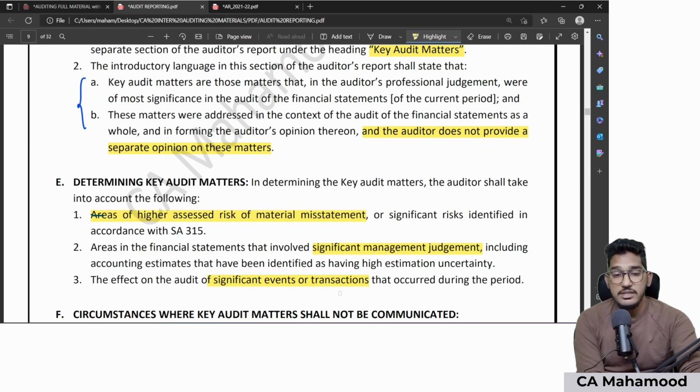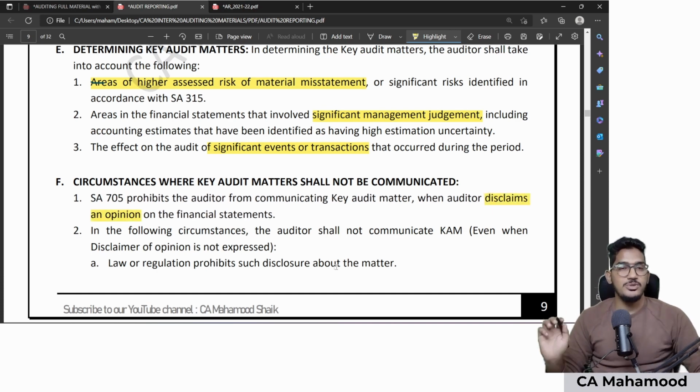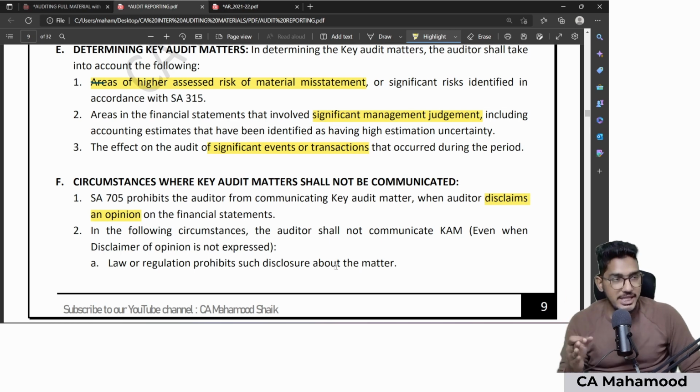And also, in some cases, we should not communicate key audit matters. When, sir? The standard has straight away told that in case you are giving a disclaimer of opinion, you should not disclose the key audit matter. In case you are giving which opinion? Disclaimer. If you are giving a disclaimer of opinion, you should not communicate a key audit matter paragraph in your audit report. Your audit report should not contain a paragraph called key audit matter.